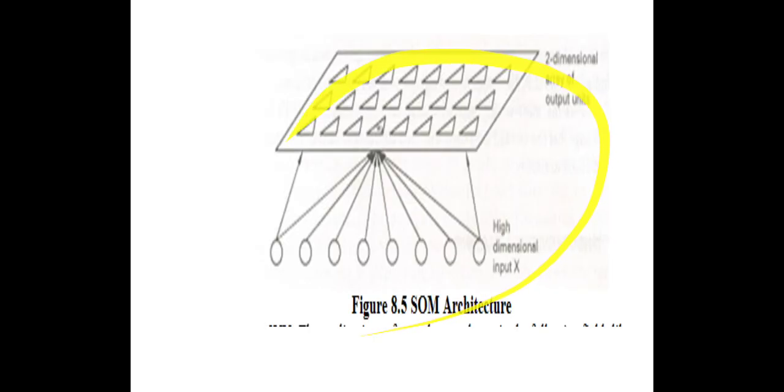So this will be the SOM architecture. Here we have a two-dimensional array of output units and an i-dimensional input X. So this is how we input the X and find the output. Many inputs will be there, and by considering the weights, the one nearest to the input will be passed out as the output. So this is the SOM architecture. Write down all this in your notes, and draw this diagram also. Okay, thank you.